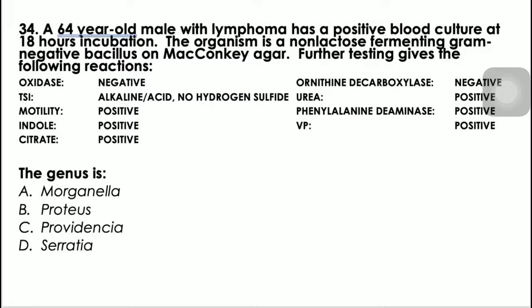When you check for IMViC, indole positive, citrate positive, tapos sabi po siyang Voges-Proskauer positive. So basically, kung indole positive yun, ang Voges-Proskauer niya ay positive, so ang methyl red niya kaagad ay negative.